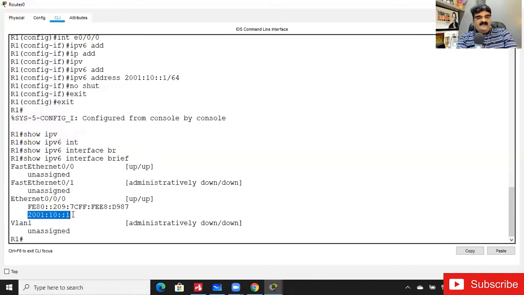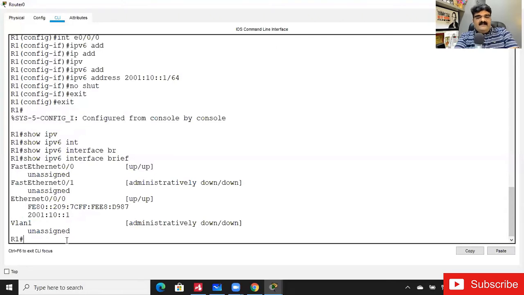When you check over here, see, this is the IP address 2001:10::1. Now there is another IP address. I never assigned this IP address, but whenever you enable your interface, IPv6 will configure one IP address automatically, and this particular address is known as the link local address. Don't worry about it, we'll talk about what a link local address is and how it is used. I'm just informing you. Yes, it is link local, Rahul bhai, you are right. We'll talk about it later, but right now, whatever I gave is here.